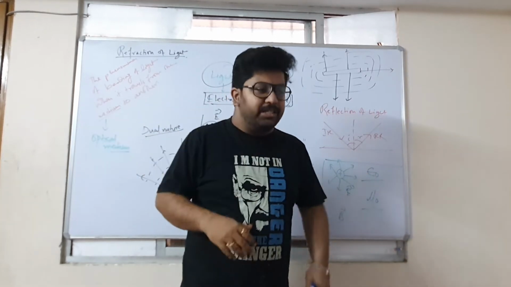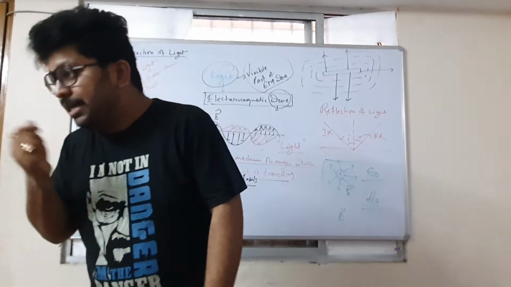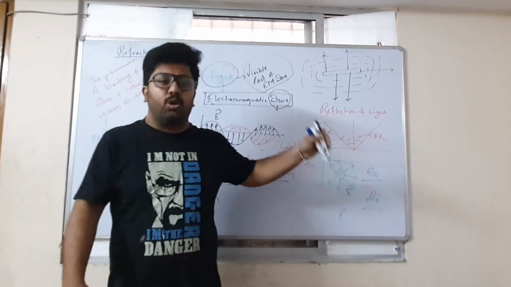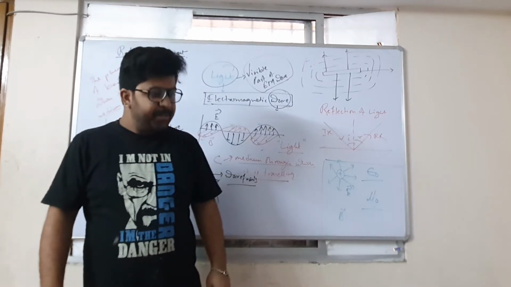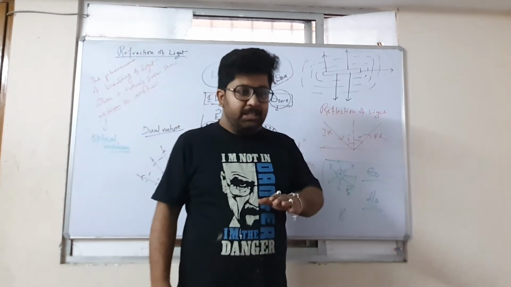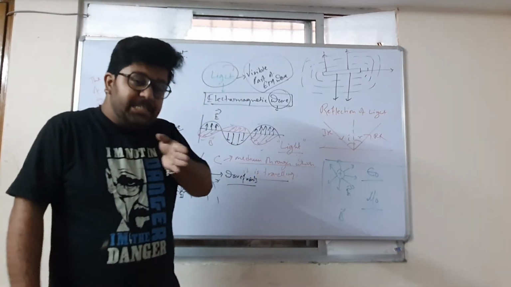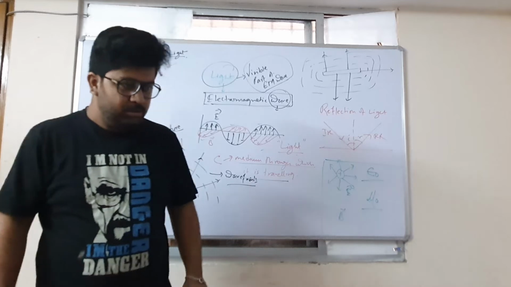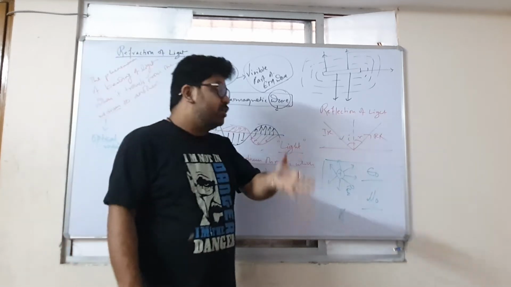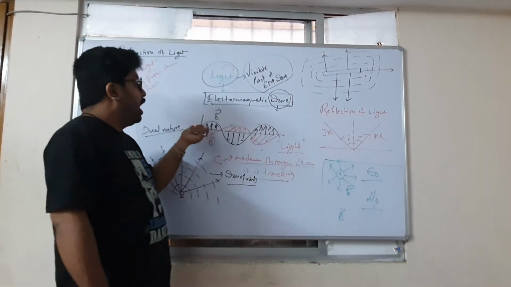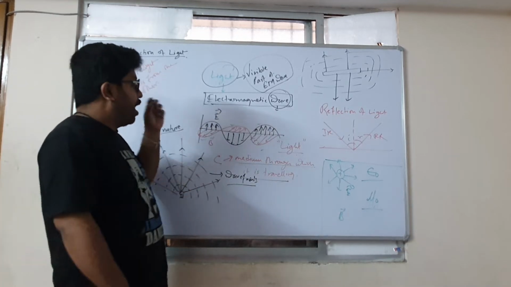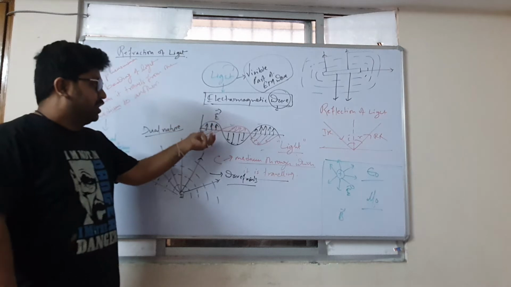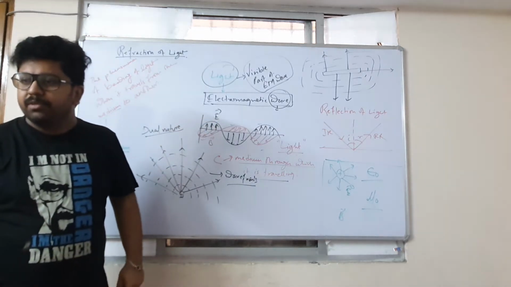Sir, optical density is not the normal density that we talk about. That is why I explained all these things. Are you getting my point? Optical density is how much the medium allows light to go faster or slower, and that depends on how much the medium allows the strength of the electric field and the magnetic field.